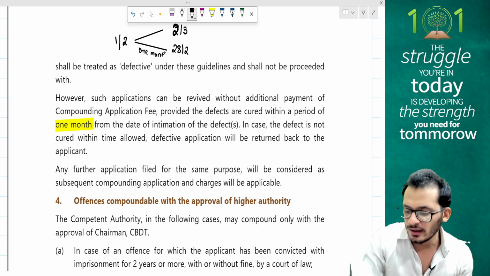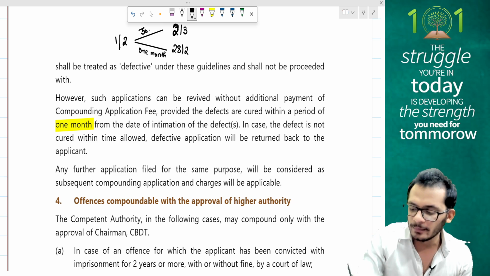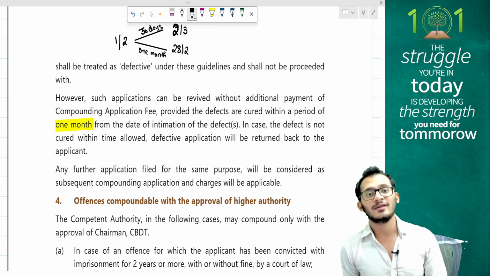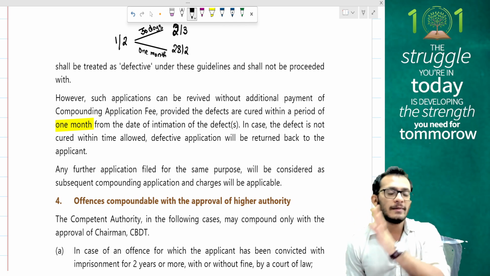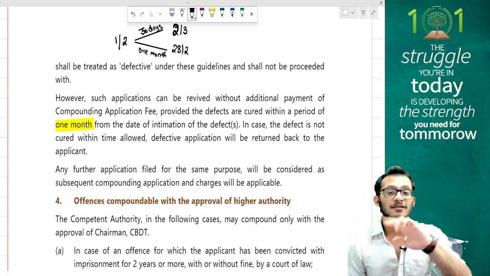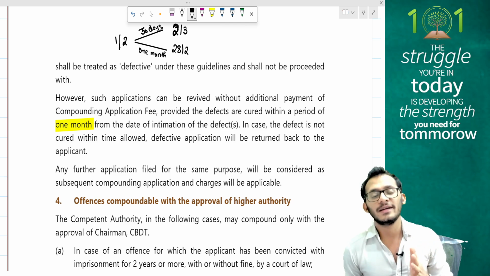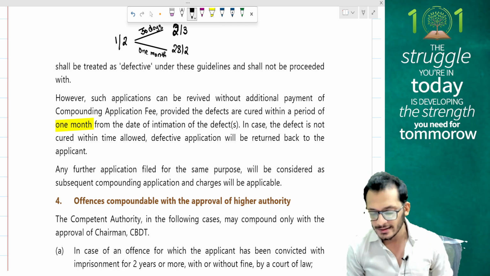Yes, that is one very, very important thing which you need to keep in mind, the important difference between someone saying the word 30 days and someone saying the word 1 month. So understand this carefully. Revival of a defective application has a timeline of 1 month, whereas payment of dues which are intimated by the officer has a timeline of 30 days.